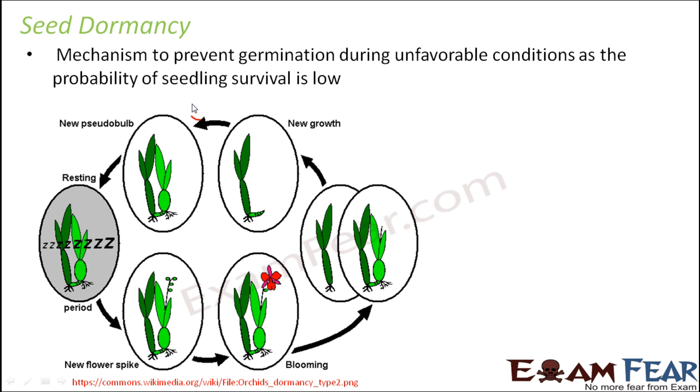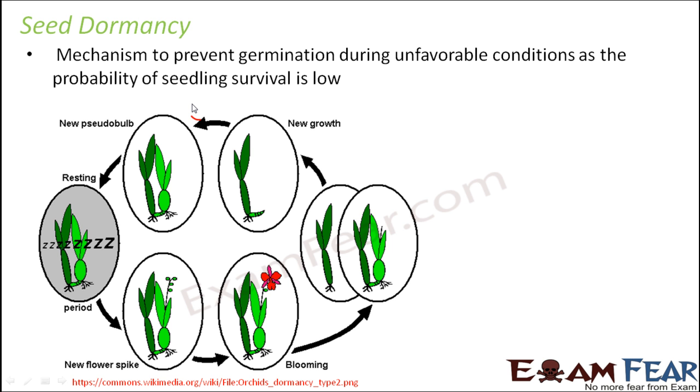Now, germination has to happen during favorable conditions so that the plant does not die. But during unfavorable conditions, even if we force germination to happen, in most cases the seedling doesn't survive due to the adverse climatic conditions. Therefore exists the concept of seed dormancy. It is a very common term, and a dormant seed is unable to germinate during unfavorable conditions.